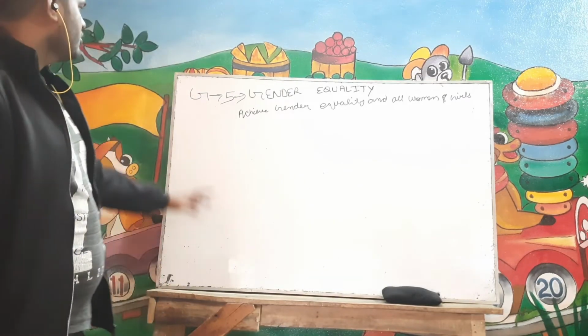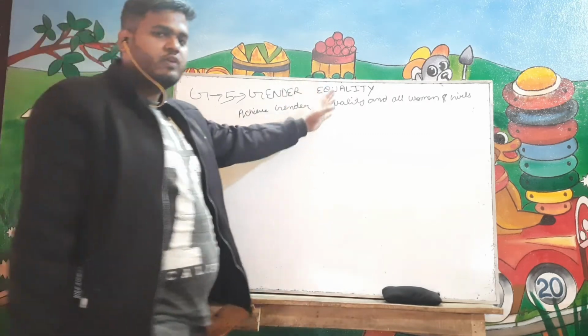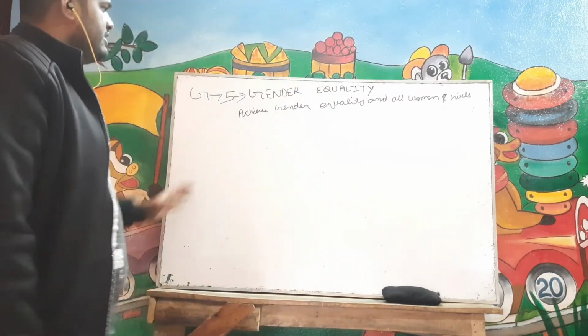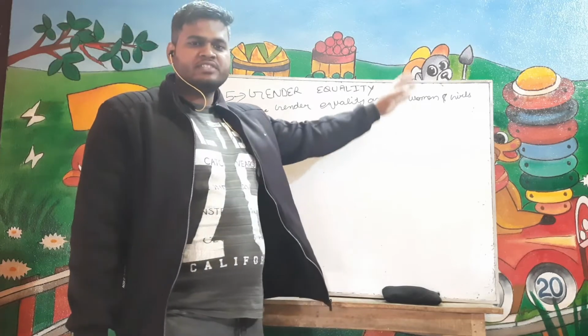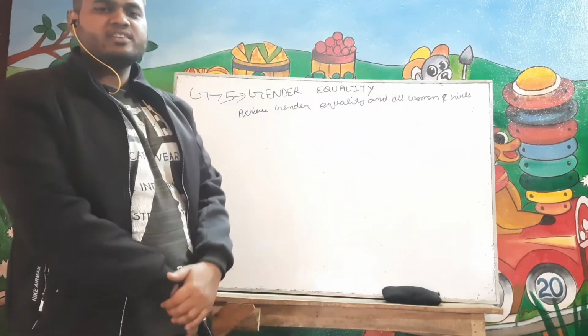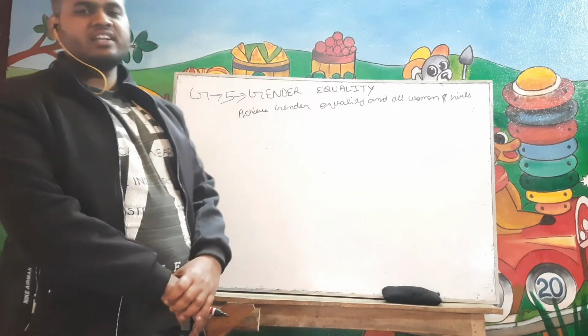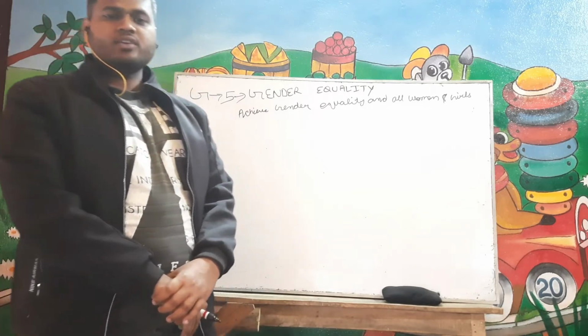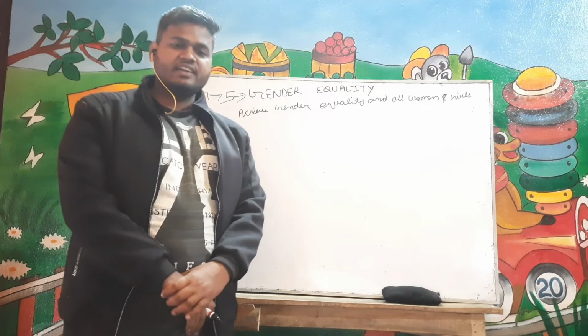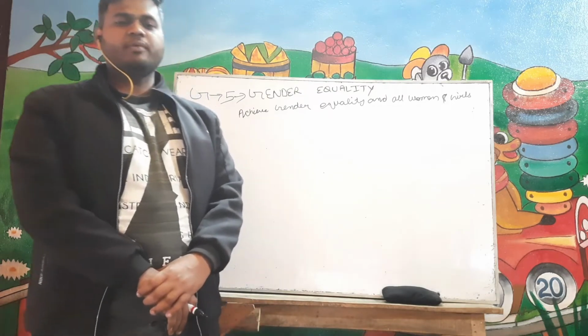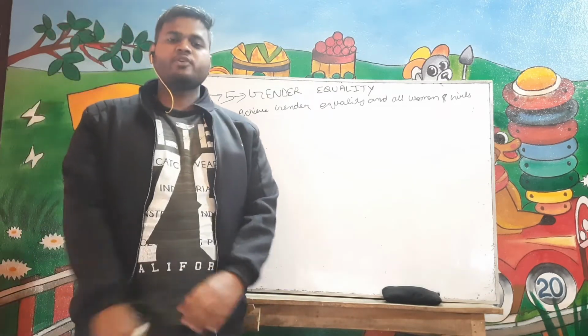Goal number 5 talks about gender equality. In this we will see achieving gender equality and empowering all women and girls. The United Nations mainly focuses on ending all forms of discrimination against all women and girls everywhere, and eliminating all harmful practices such as child marriage, forced marriage and female genital mutilation.